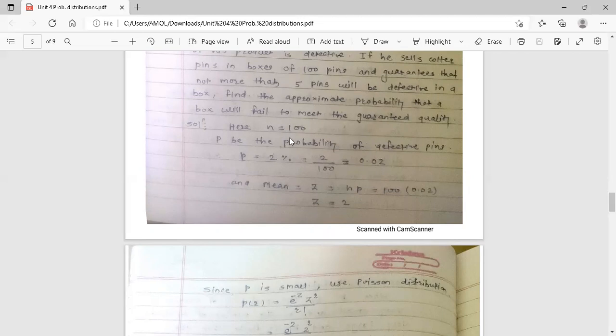So we are going to use the Poisson distribution here. To use it, we want the mean of the Poisson distribution, and the formula is n into P. The notation for mean is Z, so Z is equal to n into P. The number of trials n is 100, and the probability P is 0.02.